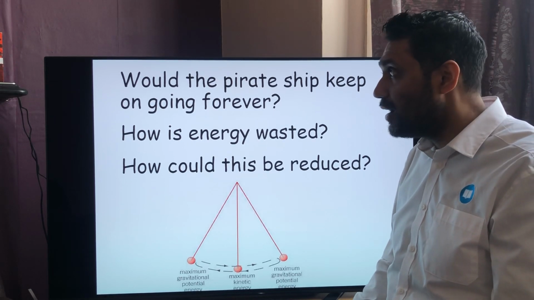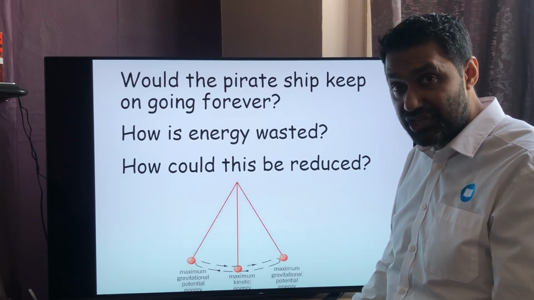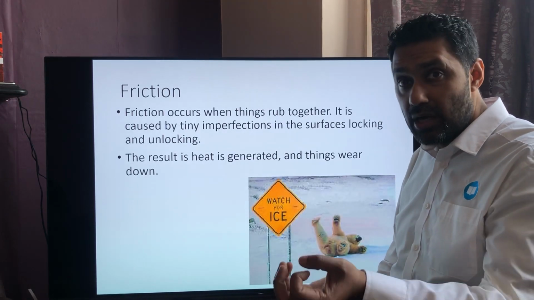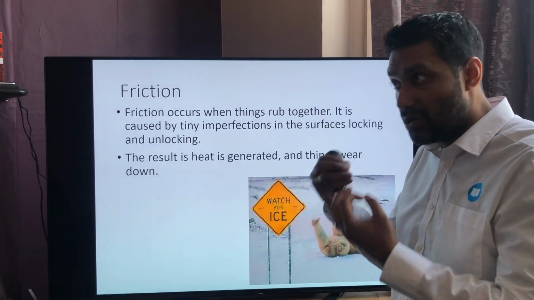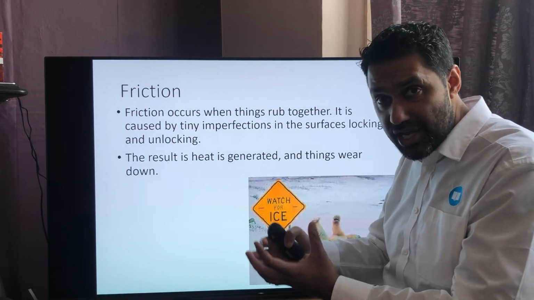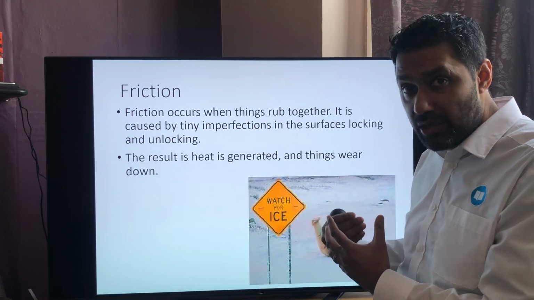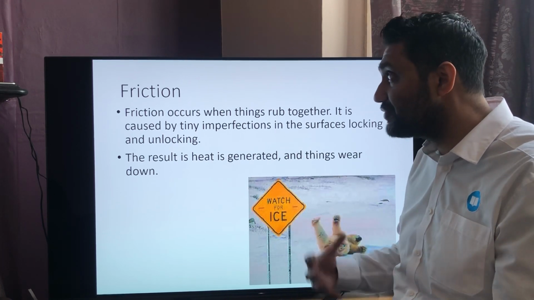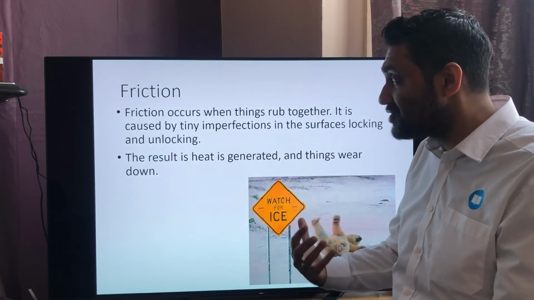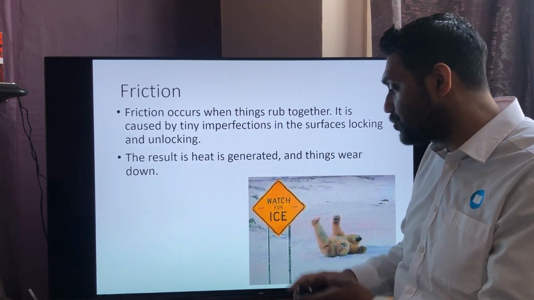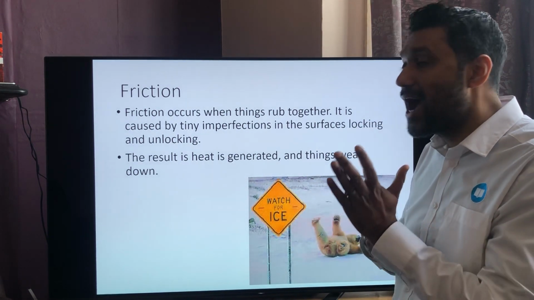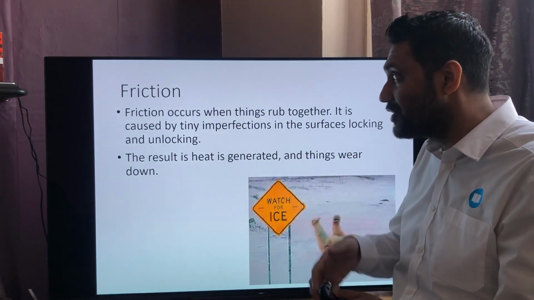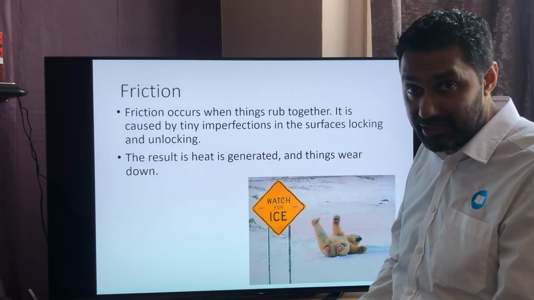We're going to look at efficiency, about wasted energy and useful energy, how we can make our systems have more of the useful energy and less of the wasted energy. And one of the major things that causes it, especially in machines and other kinds of systems, is the friction that happens when two surfaces rub together, and that causes a heating effect, and that heating effect dissipates to the surroundings, and you are wasting some of that energy.